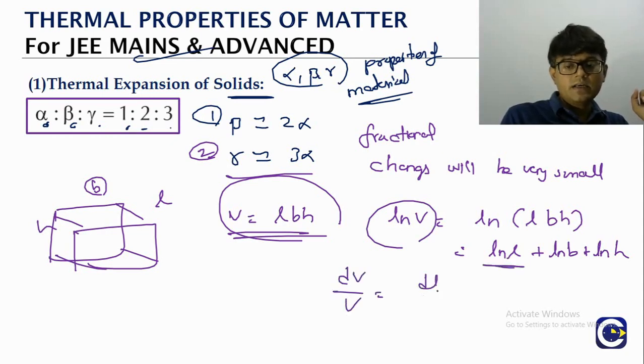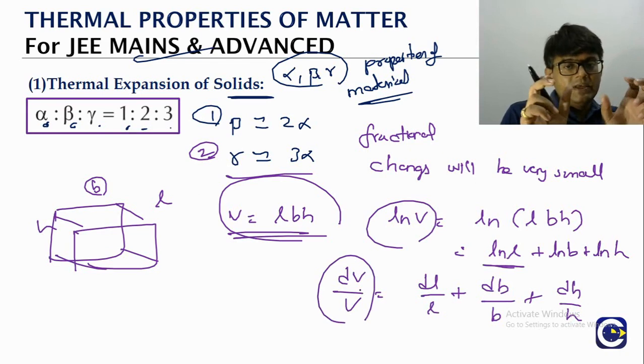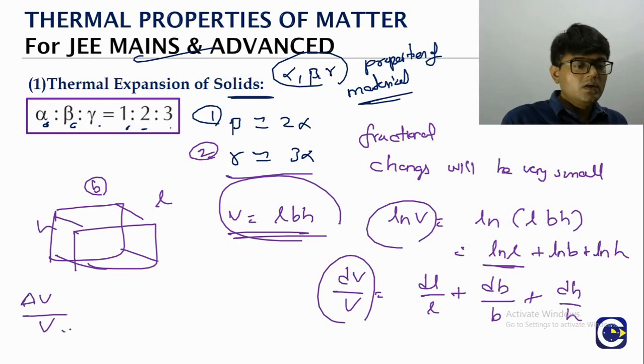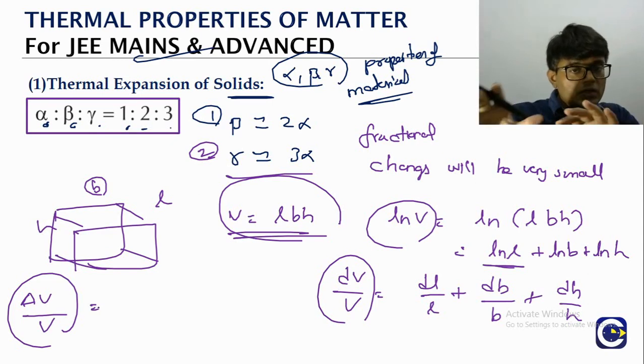Derivative of ln L? dL by L. Derivative of ln B? dB by B. Derivative of ln H? dH by H. Okay. So if the changes are small, dV by V, dV means what? The change, right? Small change. So we can look at our change delta V by V to be what? dV by V, because change is anyway small quantity. So we are using the differential relation because the changes are basically small.